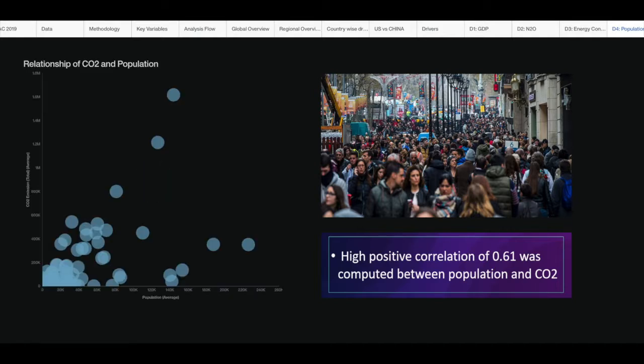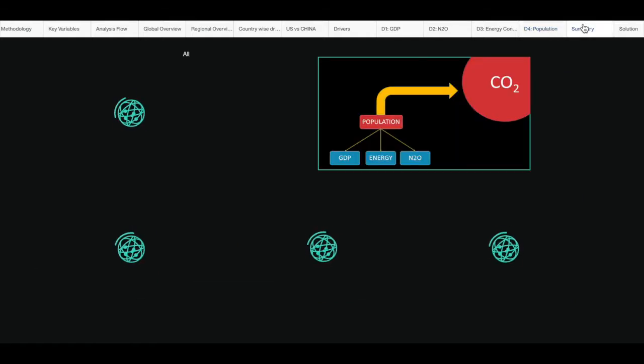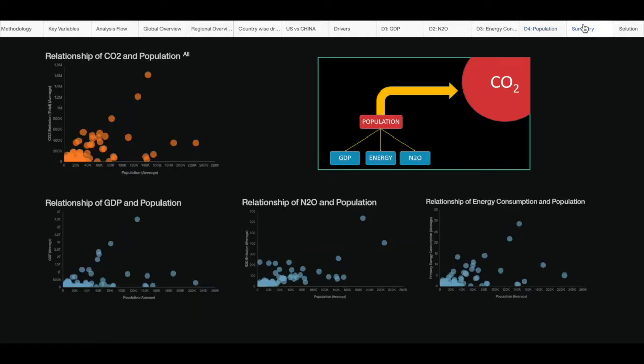For the next driver, a relatively high positive correlation of 0.61 was computed between population and CO2. An increase in population also leads to an increase in emission level. To add to that, population is also highly linked to other top drivers of CO2 emission with a correlation of 0.44 against GDP, 0.69 against energy consumption, and 0.73 against nitrous oxide emission, as can be visualized on the scatter diagrams. Overall, population undeniably impacts CO2 emission level in the atmosphere.